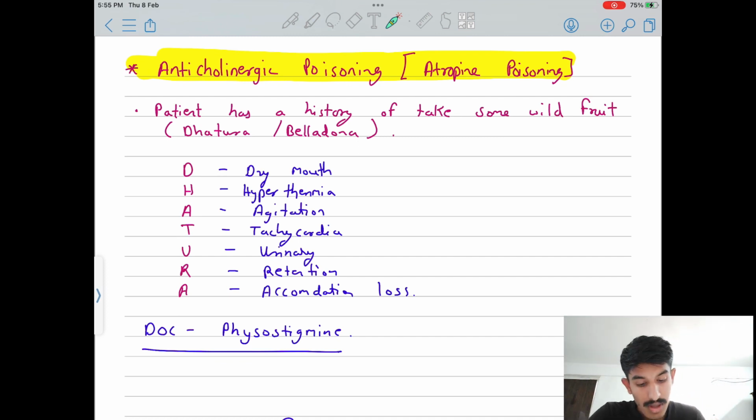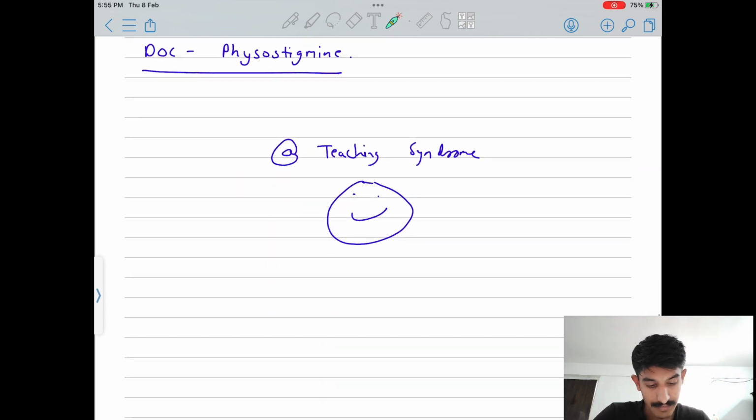So what is the drug of choice for atropine poisoning? I told you in the beginning also, it is physostigmine. Always remember this. Physostigmine is the drug of choice for datura poisoning, belladonna poisoning, atropine poisoning, or anticholinergic poisoning.